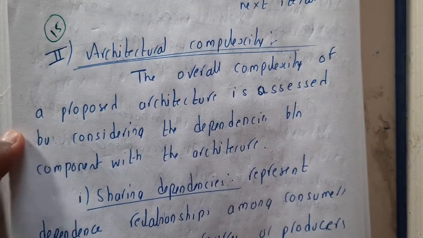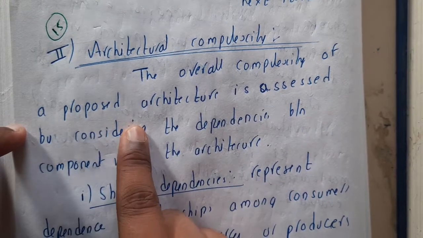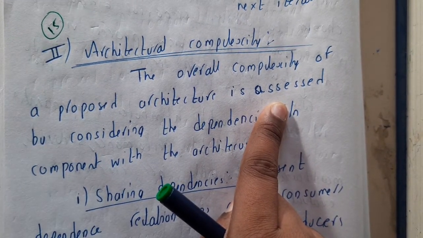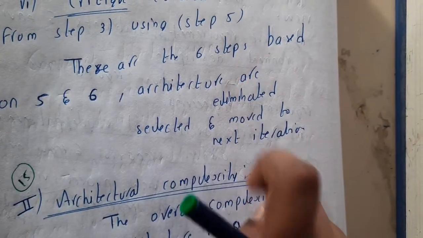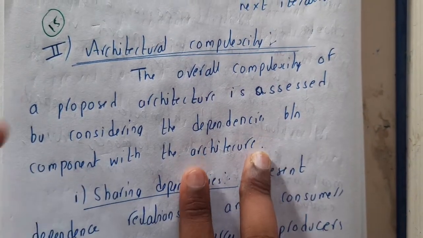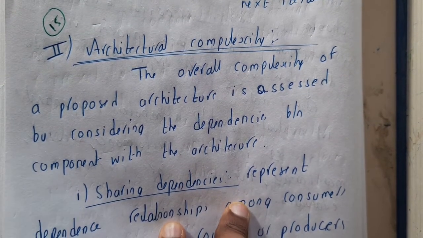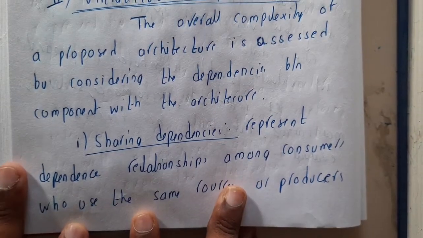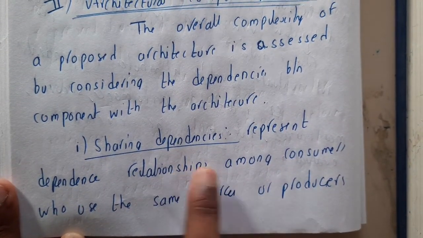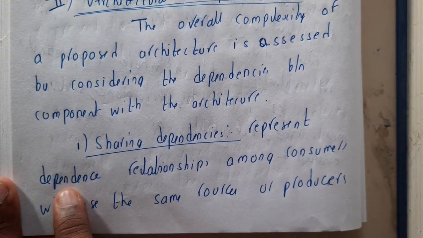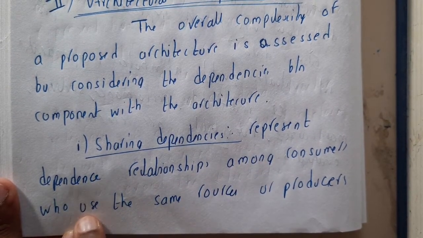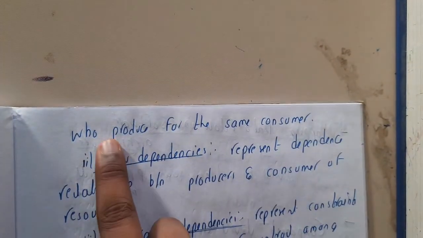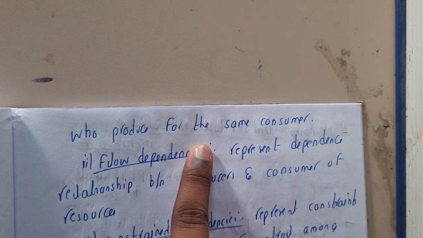So the overall complexity of a proposed architecture is assessed. Basically here you will be assessing the architecture design which you finalized in your previous step, based on some dependencies between the components within the hierarchy of the architecture. The first dependency that you will be checking is sharing dependency. It represents the dependency relationship among the customers who use the same resources or products, who produce for the same customer.